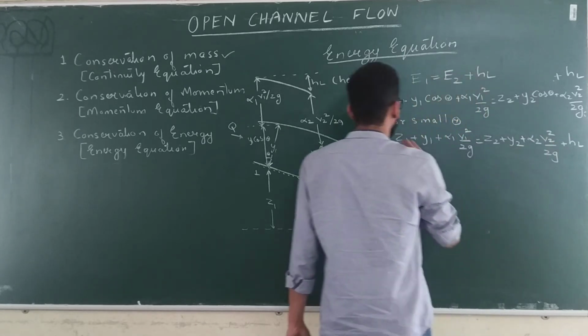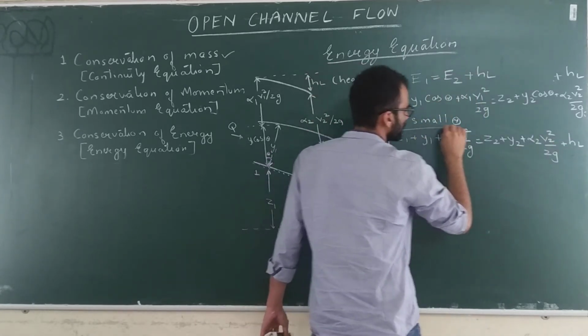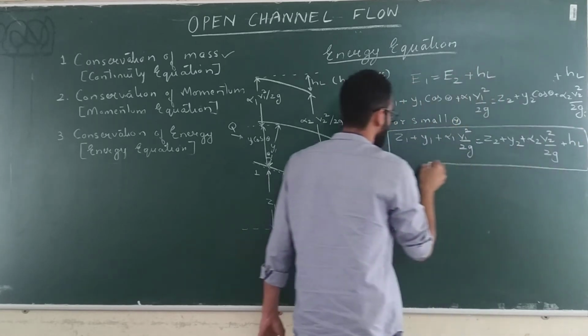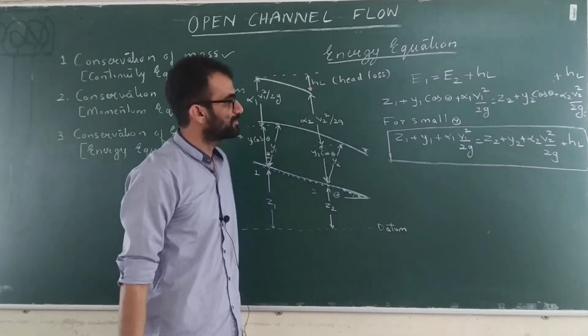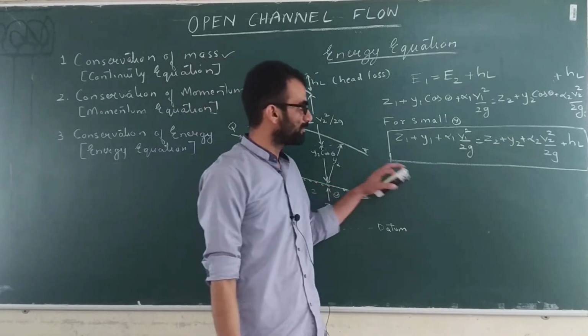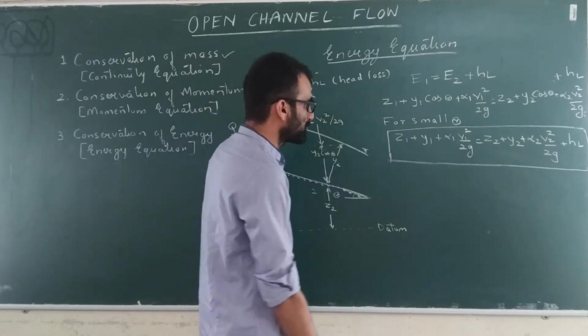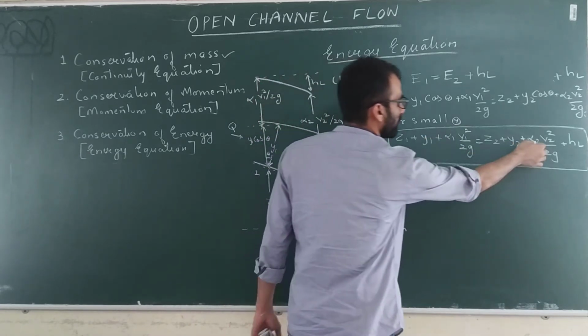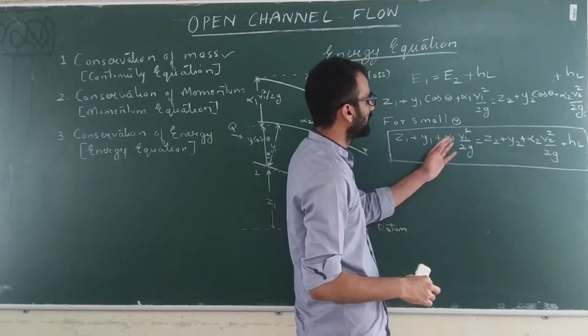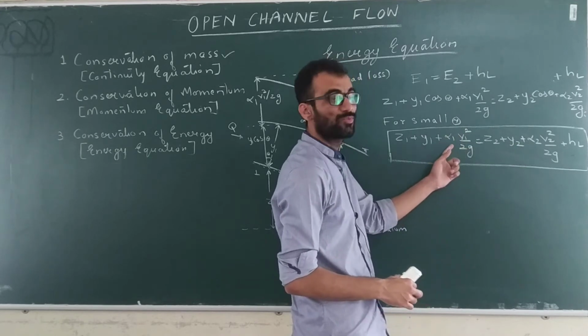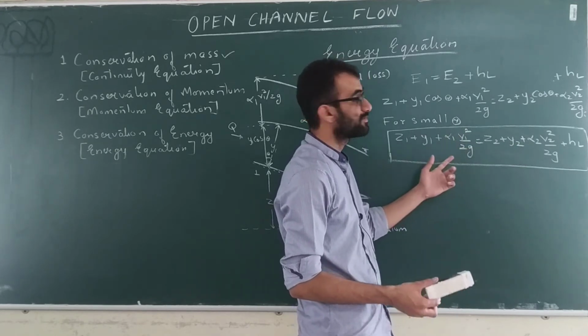Okay, this is your energy equation. You can use this equation to get some information about the flow, about the open channel flow. So if you have an open channel flow problem, then definitely you can apply this equation. Suppose you don't have the values of alpha 1 and alpha 2, you can consider the energy correction factor alpha equal to 1. You can take that equal to 1 if you don't have the values.